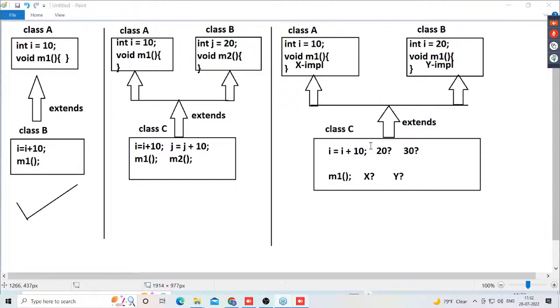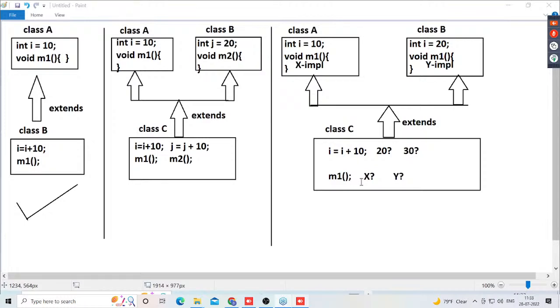Now here, is the compiler getting confused or not? What is that confusion here? From which super class should the i variable value be taken? For the JVM and compiler, is it a confusion or not? Similarly, when we access this M1 method, from which super class should the M1 method implementation be executed? Again it's a confusion. So overall, we can conclude that multiple inheritance is increasing confusion for developers.